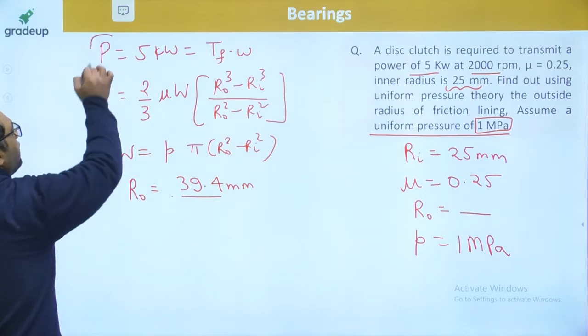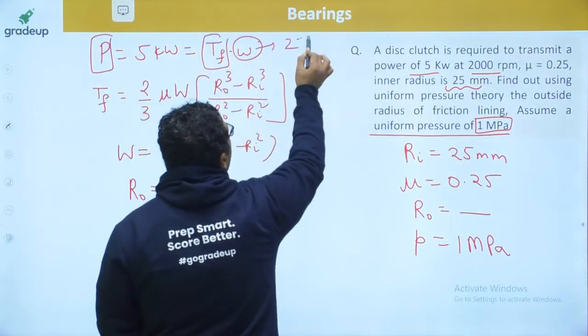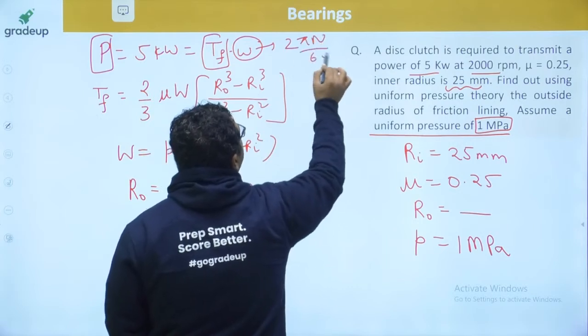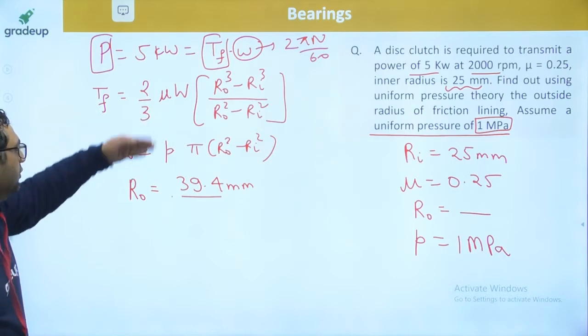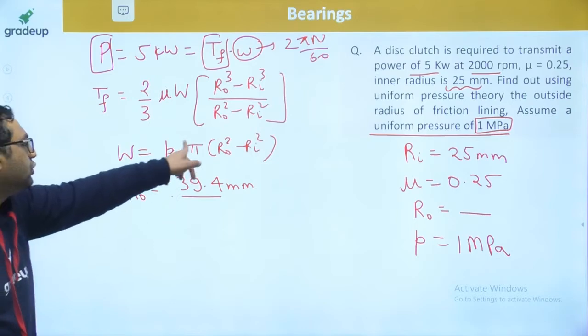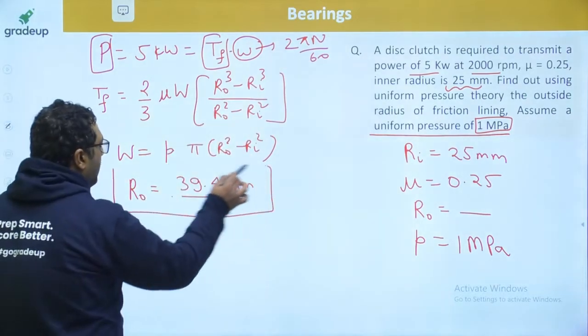From the power, first of all, find out torque. You are given with n, so omega is 2 pi n by 60. Using this, you will be getting TF. W is given to you, and you will be putting it in terms of R naught. This term will be cancelled out with this. You will be getting R naught to be 39.4 mm.